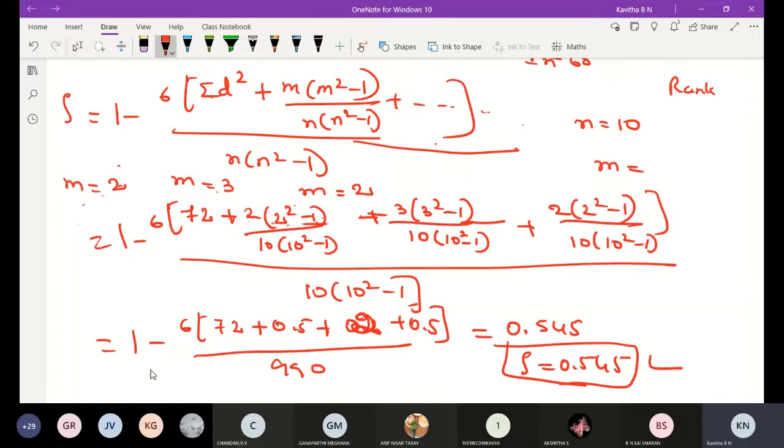And in that table, 64 is repeated 3 times, means m is equal to 3. And come to marks in y. Here 68 is repeated 2 times, so we are taking 2. Then use the calculator, simplify, and you will get the final answer.